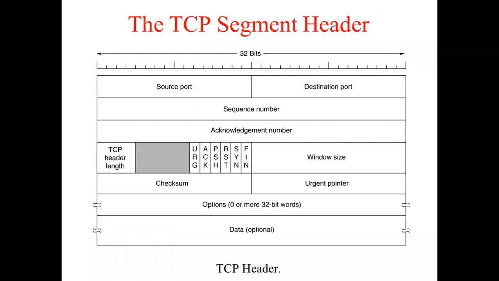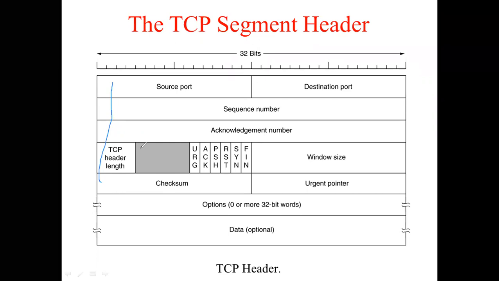Now this TCP segment header, are you able to see the diagram? Yes, ma'am. So this TCP segment header has got a 20 bytes fixed part. How is it 20 bytes? Can you see 1, 2, 3, 4, and 5? First 5 rows. Everybody is able to see the first 5 rows? Let me annotate. Can you see the first 5 rows?